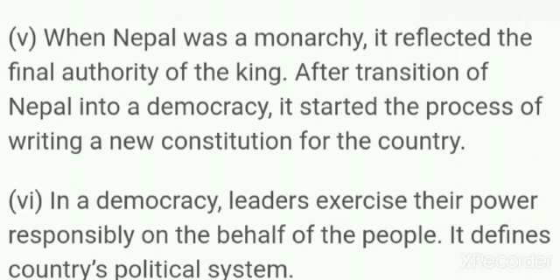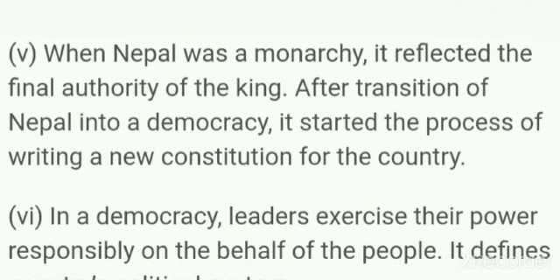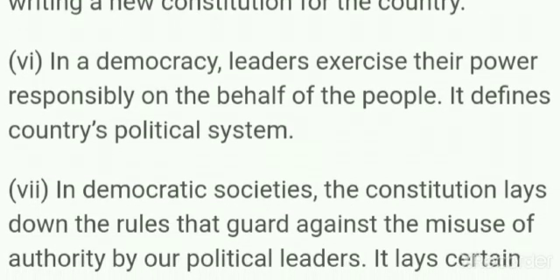Then slowly it transformed, and they got democracy in 2002. At that time they started the process of writing a new constitution. Just as we became independent from British rule, the British queen, and started to think about our constitution, Nepal also started to think about their own constitution. The only difference is that in India we got freedom from British rulers, and in Nepal it was a transition of their society from monarchy to democracy.